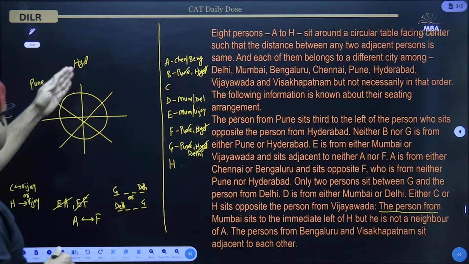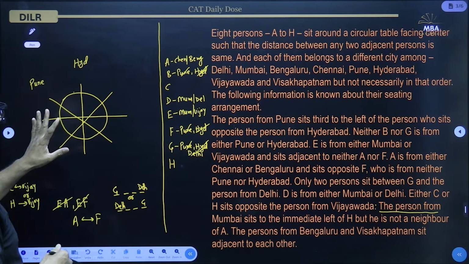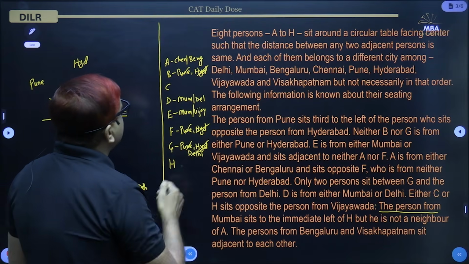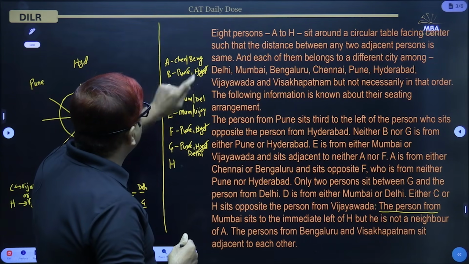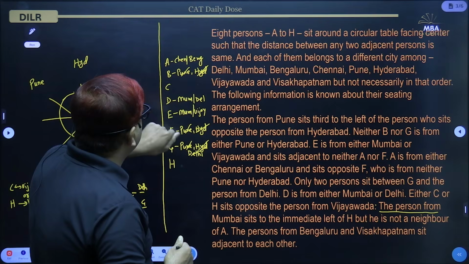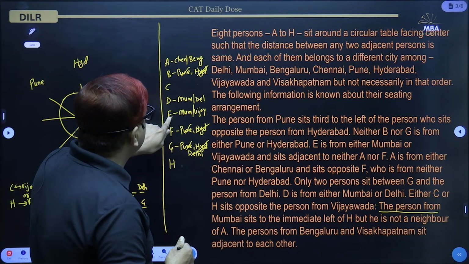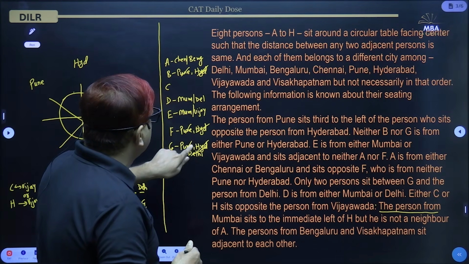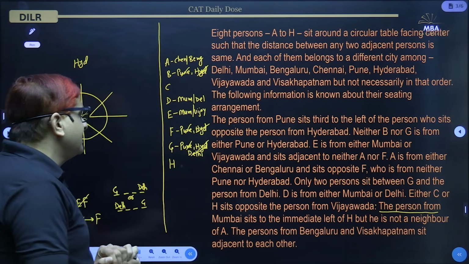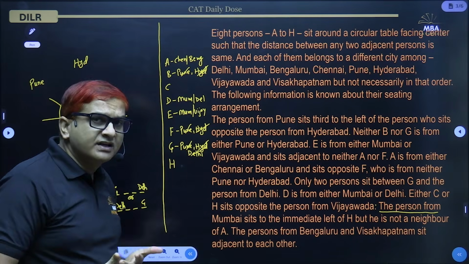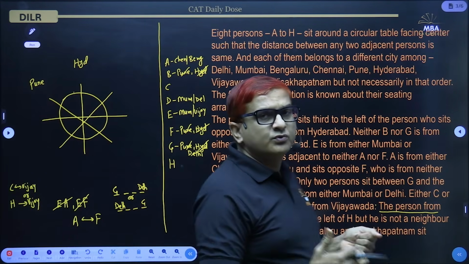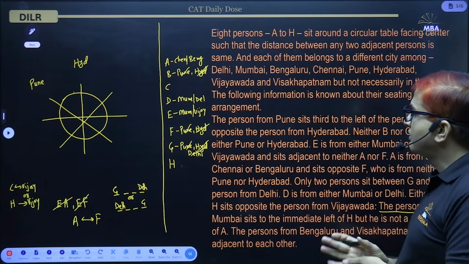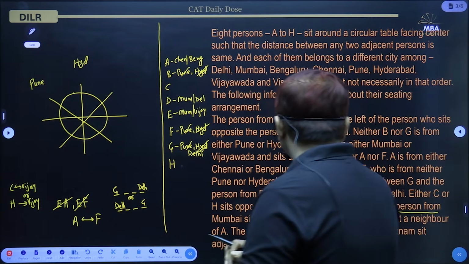Okay, C and H are not in this diagram in the circular arrangement, but here C and H are open. All the other places we can see: A is either from Chennai or Bengaluru. D cannot be from Pune or Hyderabad. D is from either Mumbai or Delhi. E is from either Mumbai or Vijayawada. F cannot be from Pune or Hyderabad. G cannot be from Pune, Hyderabad or Delhi. So that means C and H are the only ones left who can be from Pune or Hyderabad. So out of C and H, one is from Pune and one is from Hyderabad. So that will make things easier.